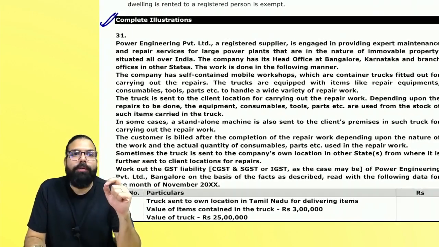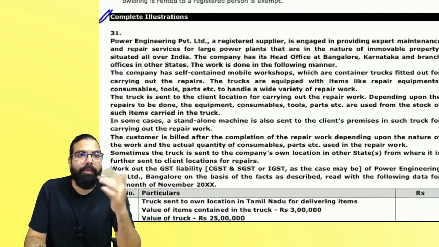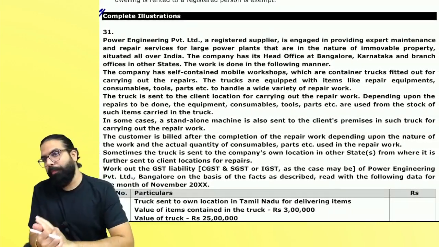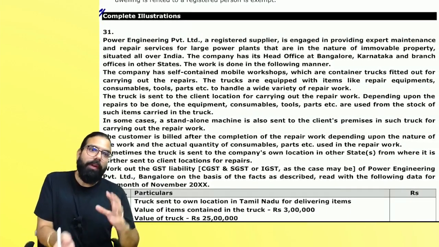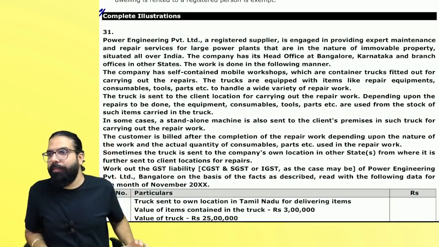I will do this question now. When you do it at home, see, I will do this question means I'll explain the question to you. You will be practicing the question, comparing your answer later. Okay, everyone? Let's do it.